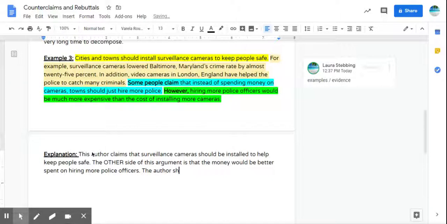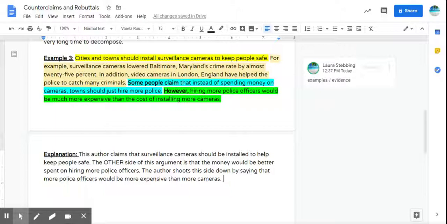The author shoots this side down by saying that more police officers would be more expensive than more cameras. Okay. So that one has a pretty simple explanation.